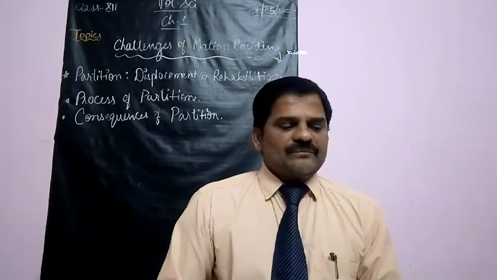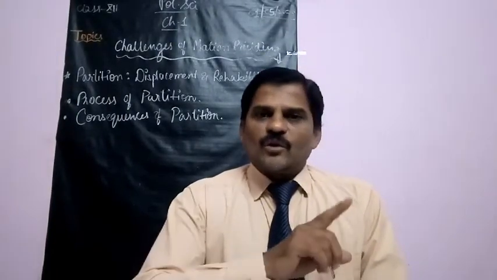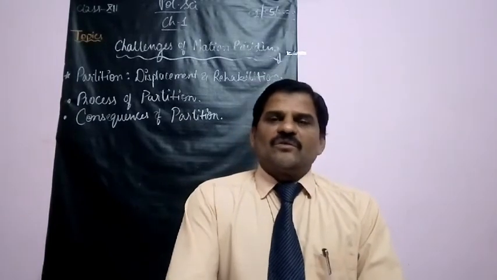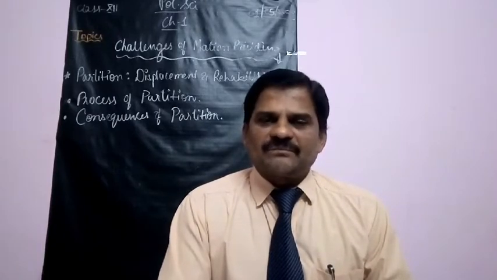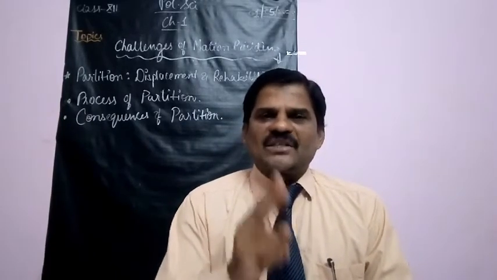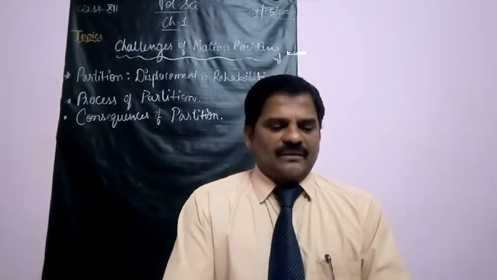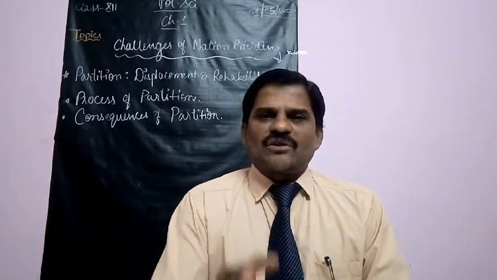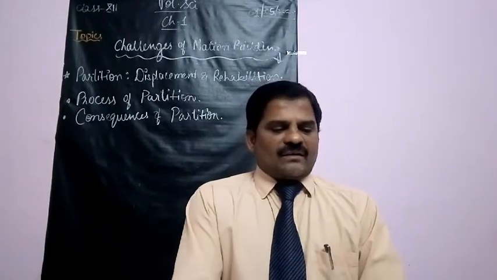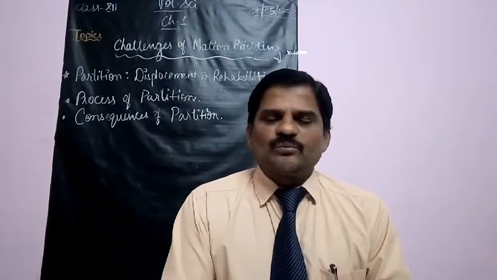So students, on 14th and 15th August 1947, not one country but two nations came into existence. One is India and one is Pakistan. Though India got independence, on that day two nations came into existence. One is India and second is what? Pakistan, or Bharat and Pakistan. This was a result of partition. Why did two nations come into existence? Because of partition and the division of British India into two.